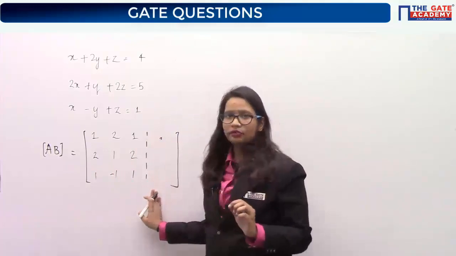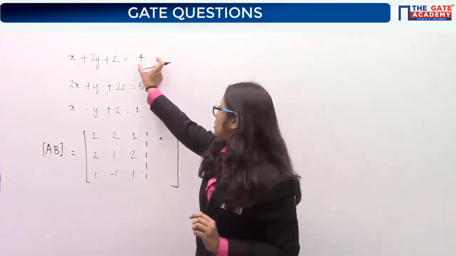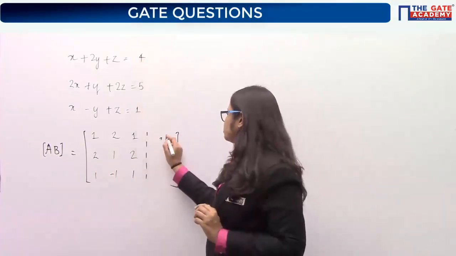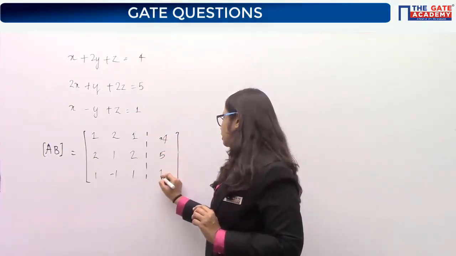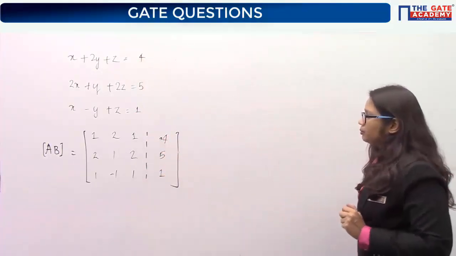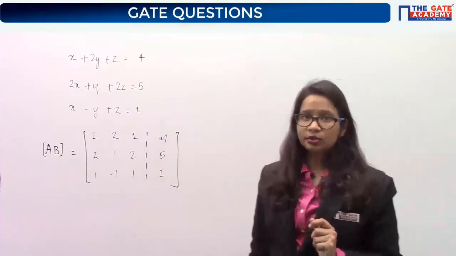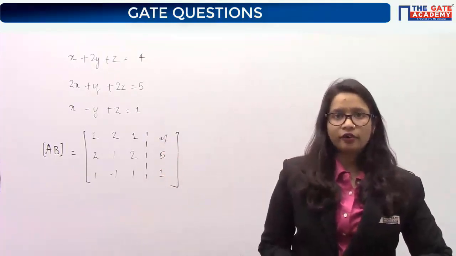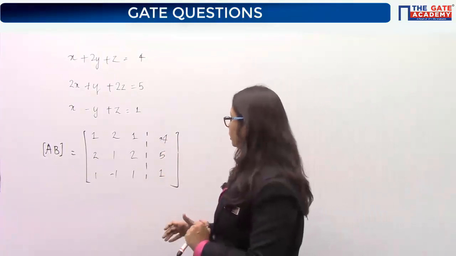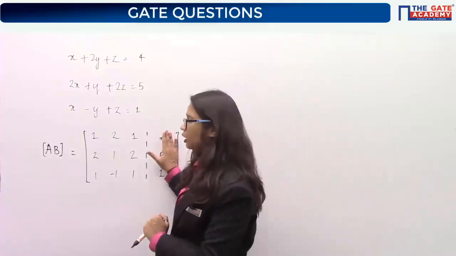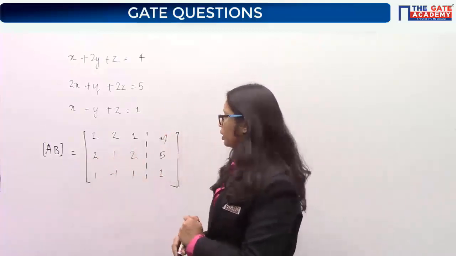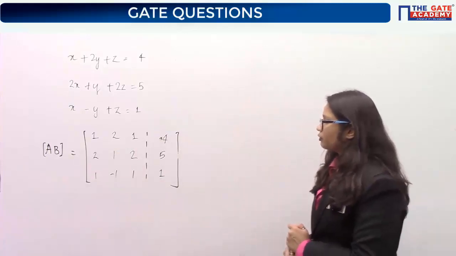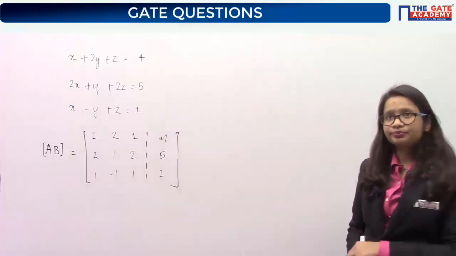And with the hatch line, we will write the coefficients, these elements, which are known as the B matrix or constant matrix. So this is known as the augmented matrix, and for finding the solution, we find the rank of the augmented matrix and the coefficient matrix. Coefficient matrix means just the first 3 columns. Okay. So this is what we do in this process.